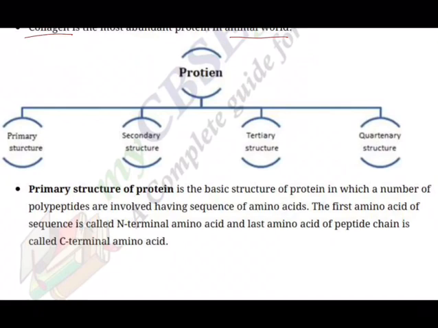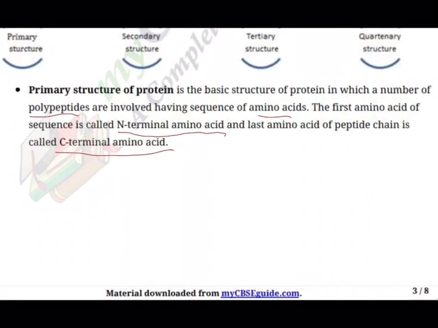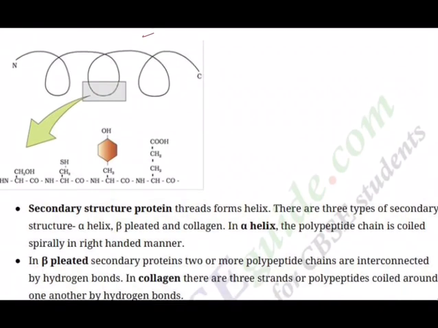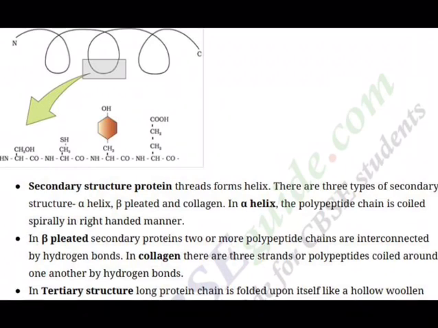So basically proteins are classified into 4 types: primary structure, secondary structure, tertiary structure, and quaternary structure. So the primary structure of protein is the basic structure of protein in which a number of polypeptides are involved having a sequence of amino acids. The first amino acid of the sequence is called the N-terminal amino acid, and the last amino acid of the peptide chain is called the C-terminal amino acid. N-terminal and C-terminal, and this is how the structure will be there.